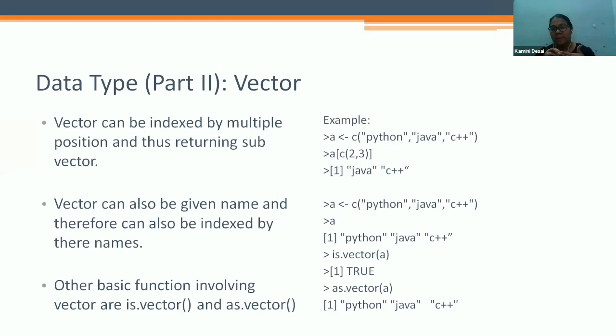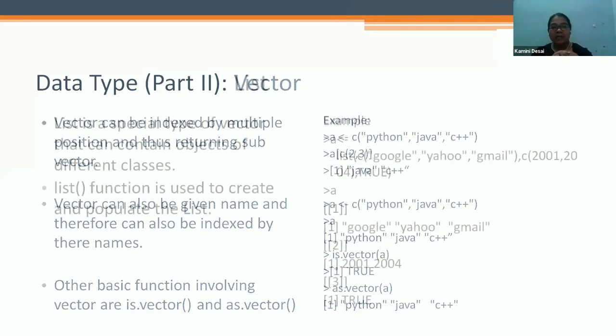This is a vector and its length is 3. Other basic functions involving vectors are is.vector and as.vector. So you can check the class using these two functions.